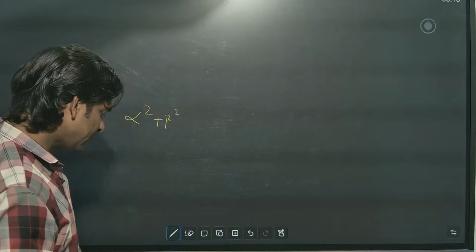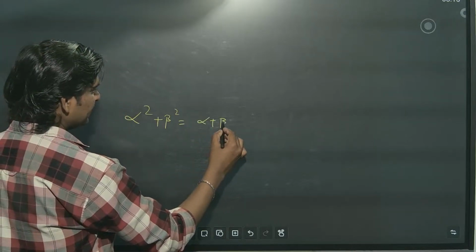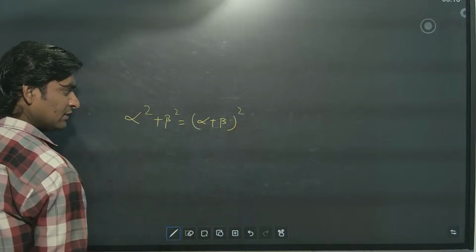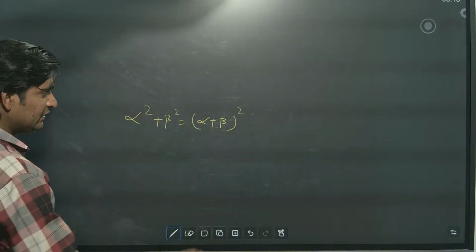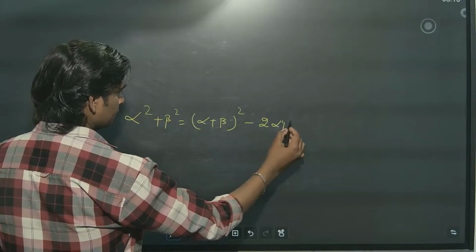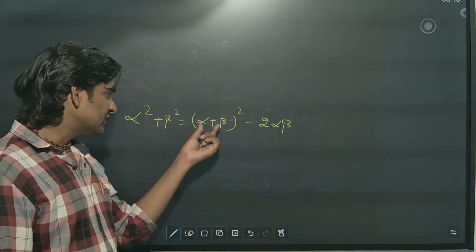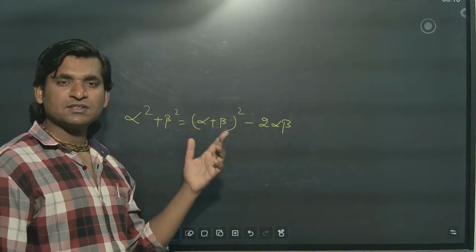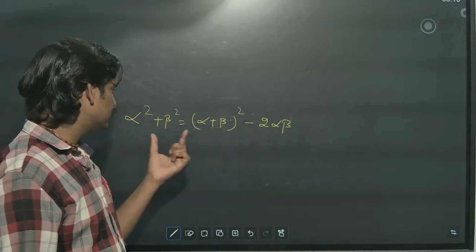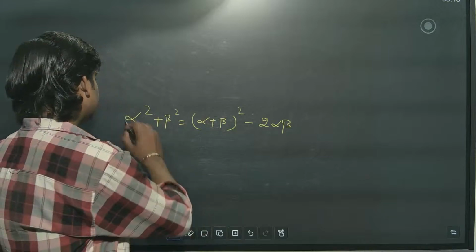What you have to do is: it is nothing but (alpha plus beta) whole square minus 2 alpha beta. This is the sum of zeros, this is the product of zeros. You will solve this and you get the answer. Correct? So this is one of the concepts.